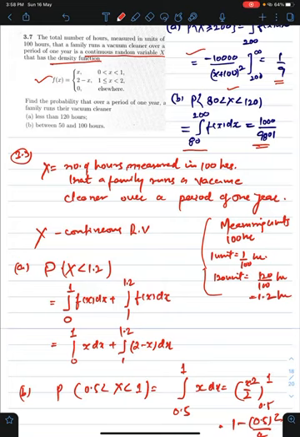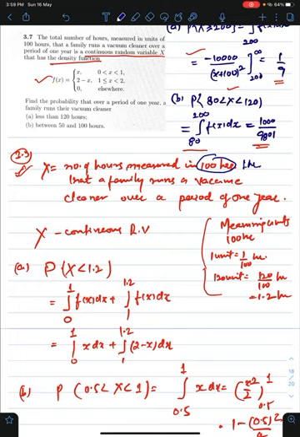First of all, as I said earlier, we have to define our random variable based on what they are asking. So here they are asking for the probability that over a period of 1 year a family runs their vacuum cleaner. So define x as the number of hours, measured in units of 100 hours, that a family runs a vacuum cleaner over a period of 1 year. In place of 100 hours, let's define our unit as 1 hour, so it will be 1 upon 100.